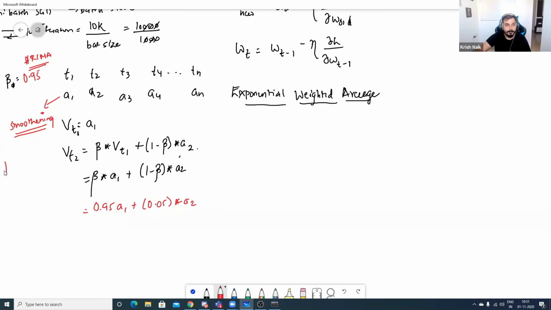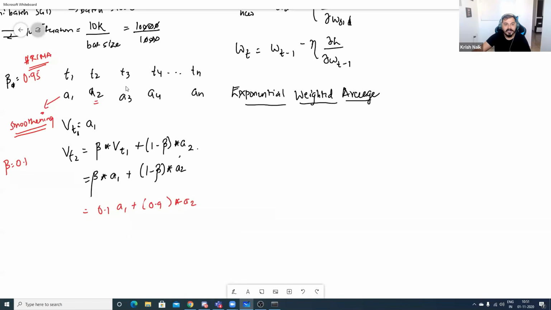Now, if I select my beta as 0.1, then what will happen? Over here, it will be 0.1 A1, and here it will be 0.9 A2. In this case, I'm giving more importance to the future term. So this beta is a hyperparameter.